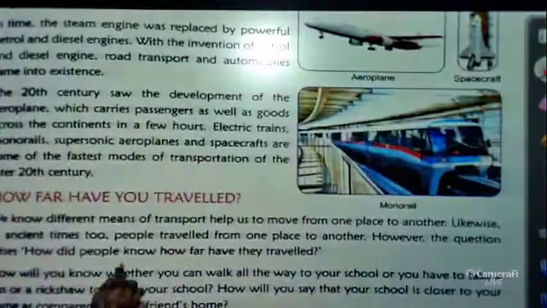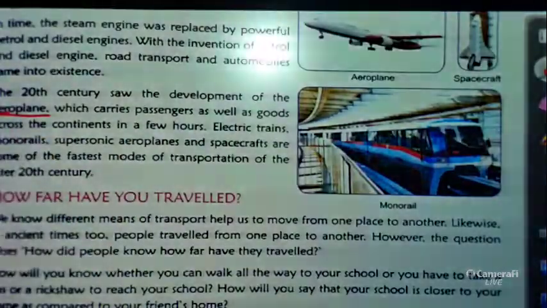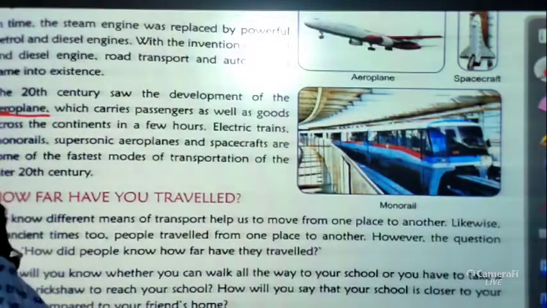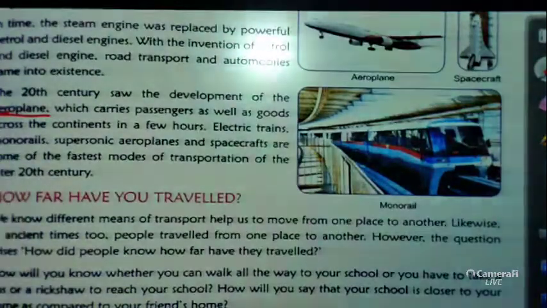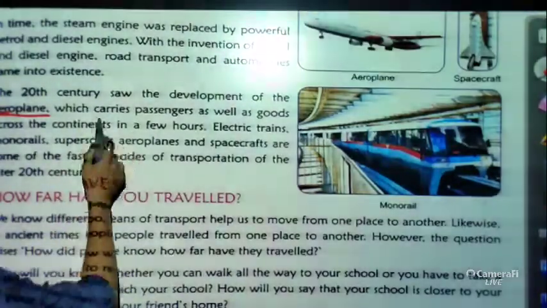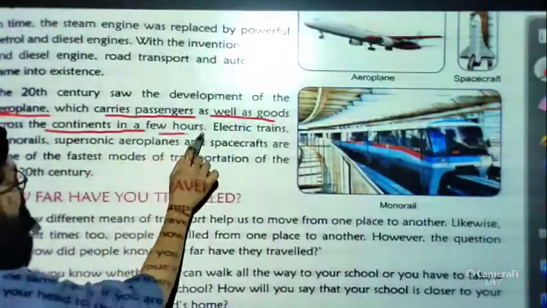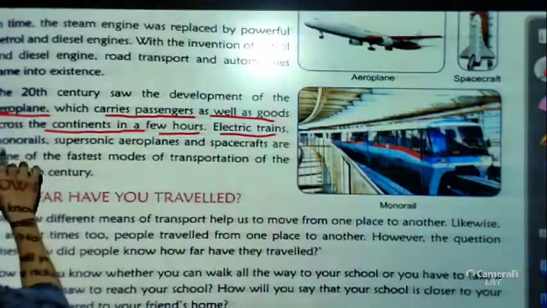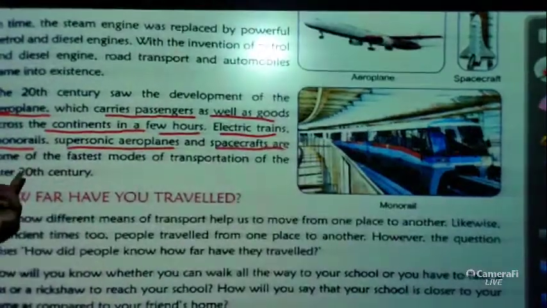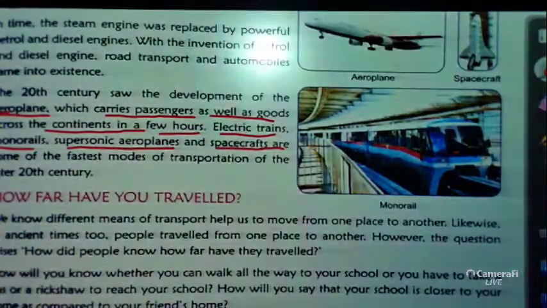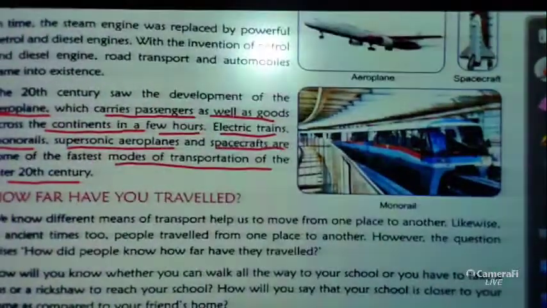Now the 20th century, what will happen? You can see here, the 20th century saw the development of the aeroplane. Nowadays, if a place is too far from our place, we use aeroplanes, which take very little time and carry passengers as well as goods across the continents in a few hours. Electric trains are there, monorails are there, supersonic aeroplanes, and spacecraft are actually the fastest modes of transportation of the latter 20th century.